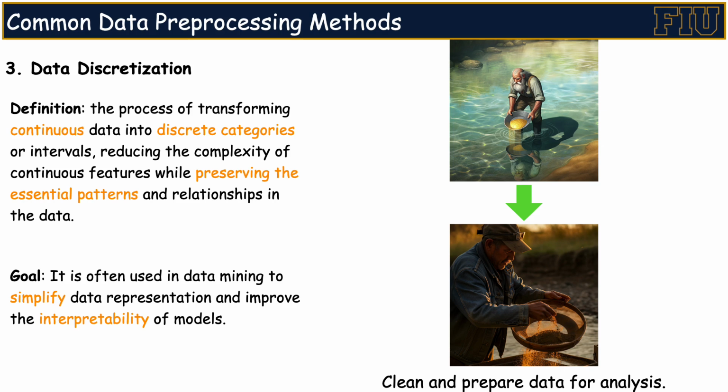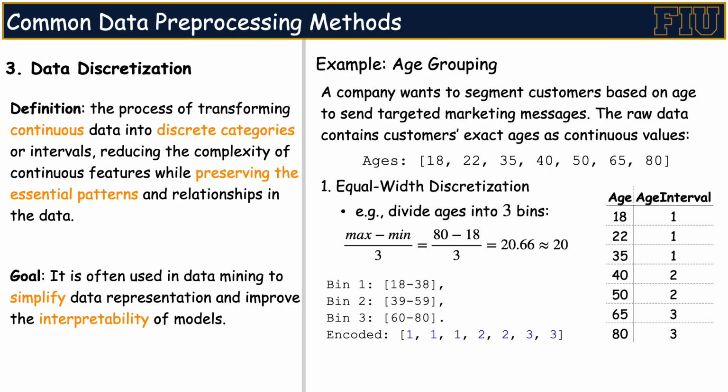If you remember our earlier discussions, you might have noticed that data discretization and data binning are very similar. In fact, they're essentially identical in some aspects. Let's look at an example. Imagine we have a dataset where different values represent different ages. Using data discretization, we can segment customers based on their age.